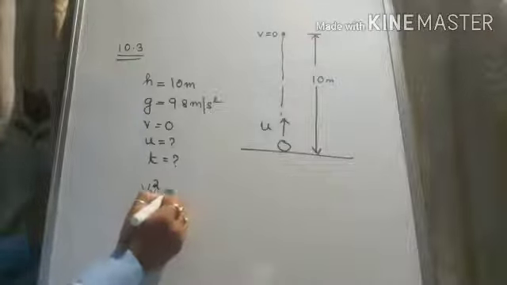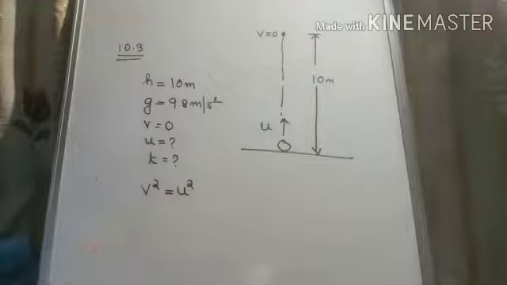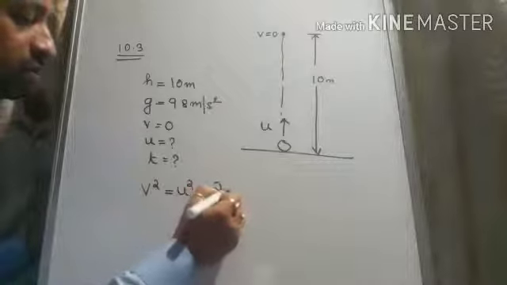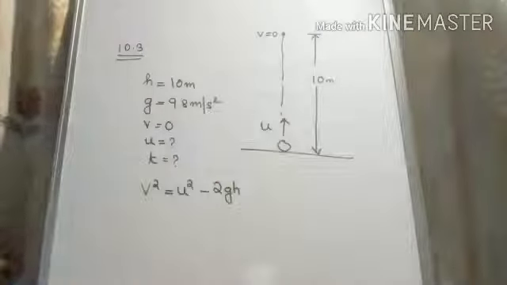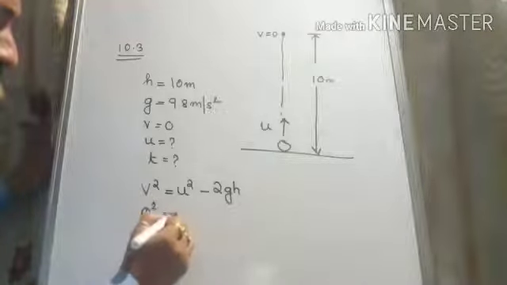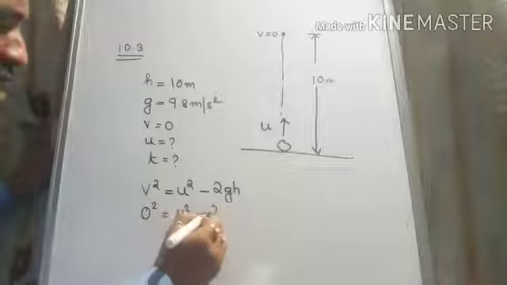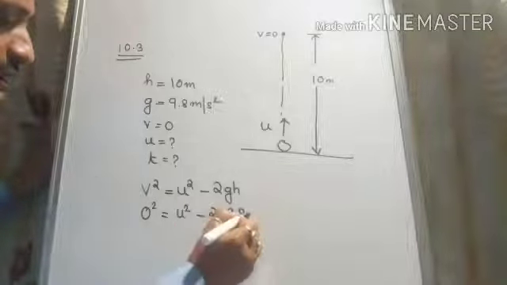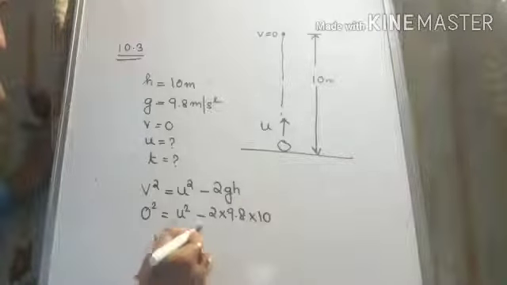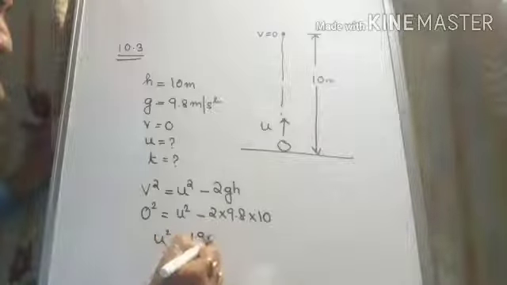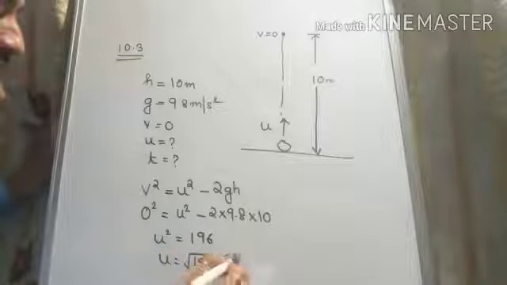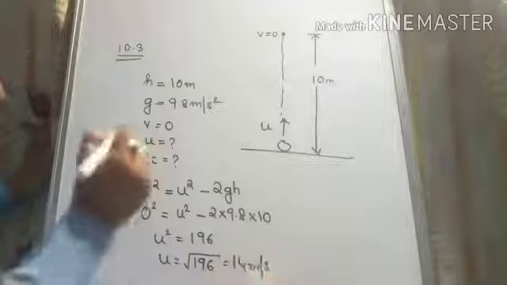Let us write the equation. V square is equal to u square. We will not write plus, because since it is a retarded motion, we will put here minus. So minus 2gh. So v is 0. So 0 square is equal to u square minus 2 into 9.8 into h. H is 10. So u square will be equal to 196, or u will be equal to root over of 196, that is 14 meter per second.